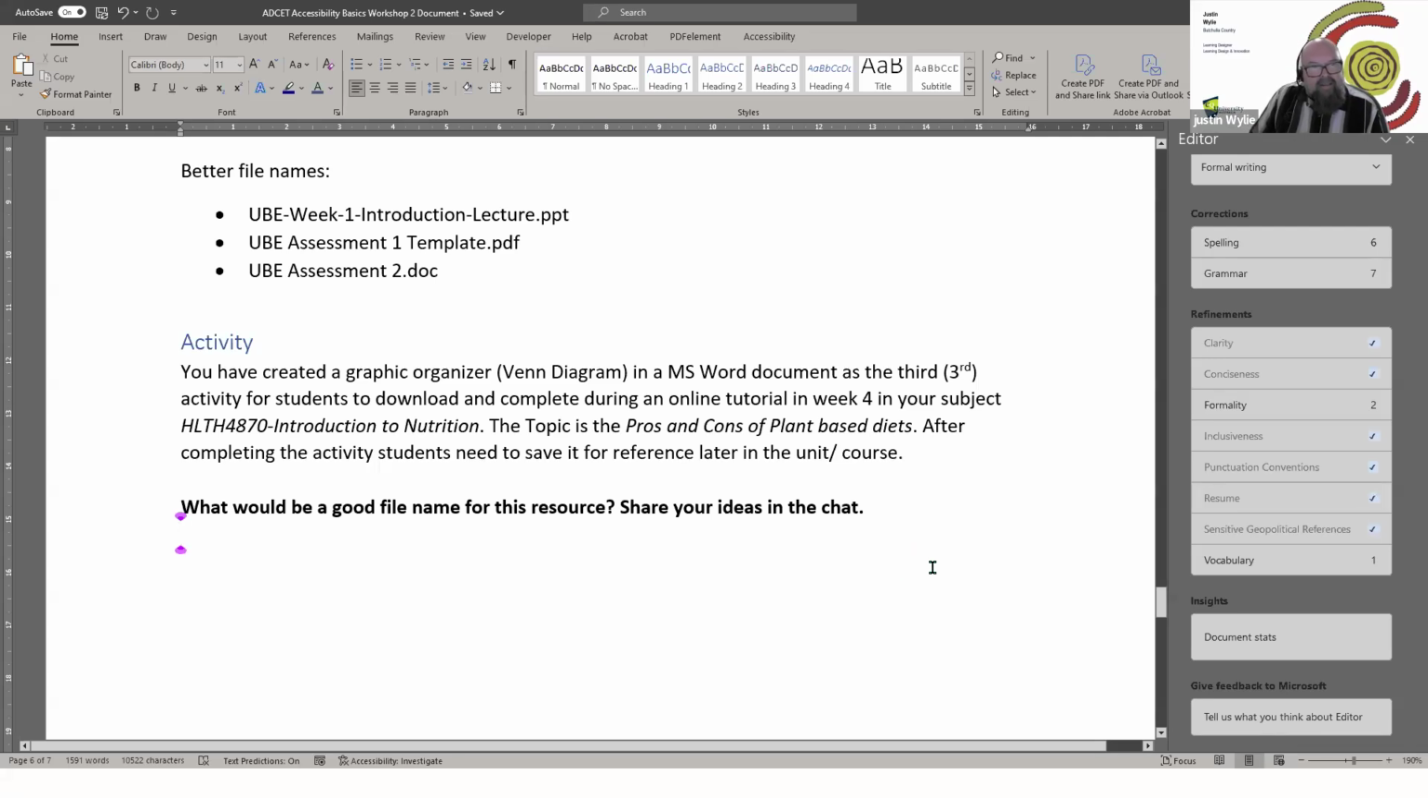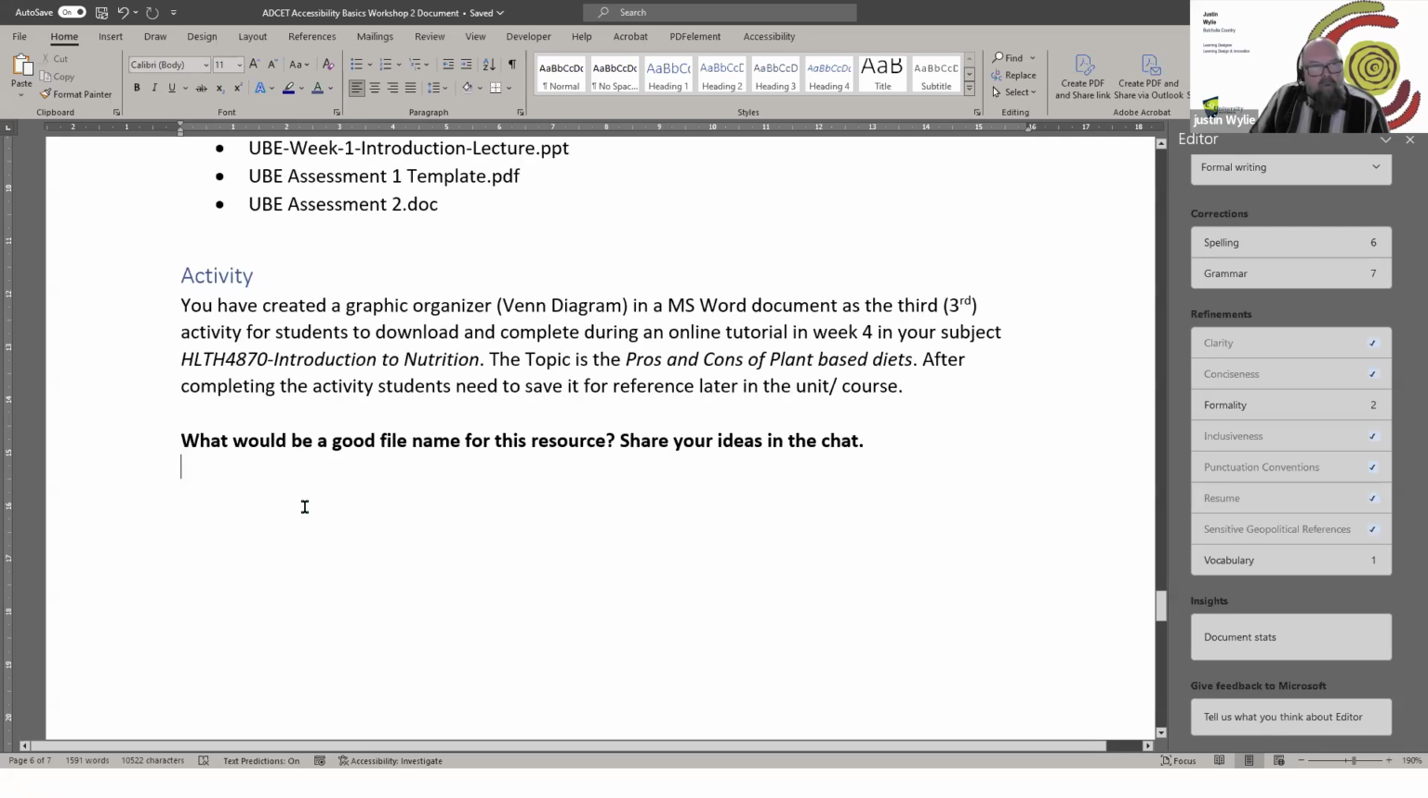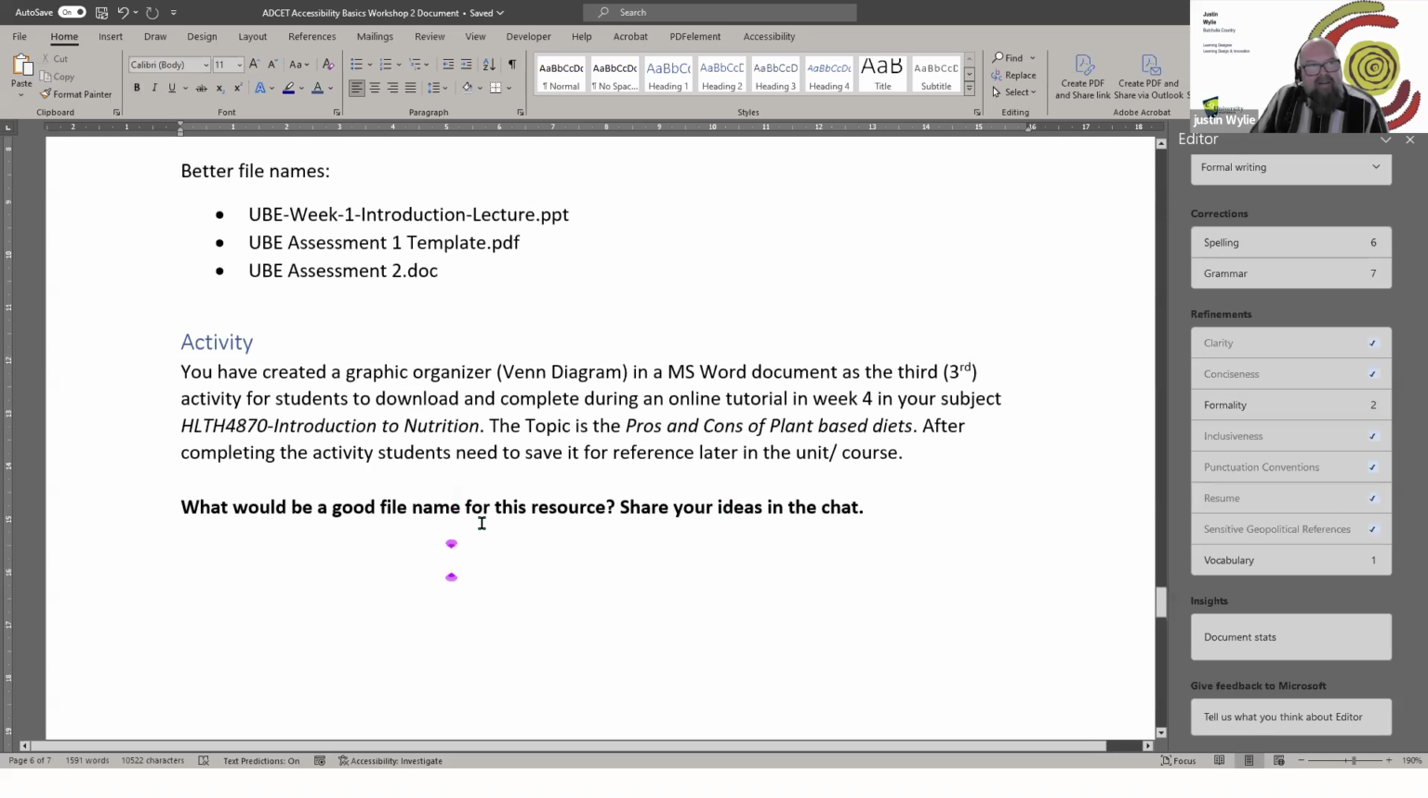So look, our next activity then, we're thinking of a file name for a resource and asking you to share your ideas in the chat. What we've done is we've created a graphic organizer, a Venn diagram. It's in an MS Word document, and it's the 3rd activity for students to download and complete during the week 4 online tutorial. And it's in your subject, Health 4870.